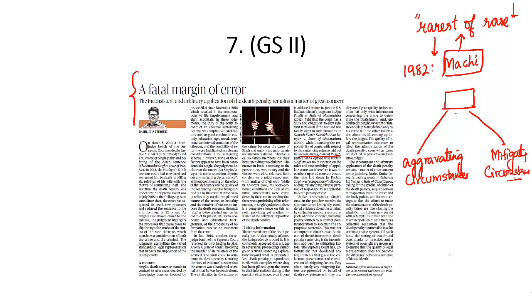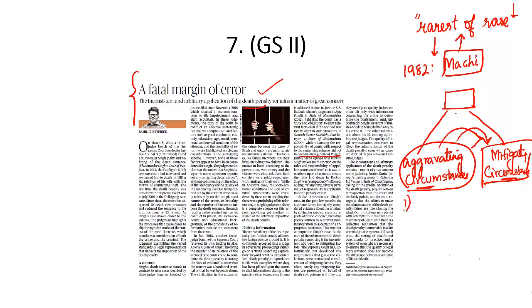If in a particular case, aggravating circumstances are more than mitigating circumstances, or aggravating circumstances dominate mitigating circumstances, only then should capital punishment be given. Otherwise, life imprisonment should be awarded. But what is the difference between aggravating circumstances and mitigating circumstances?